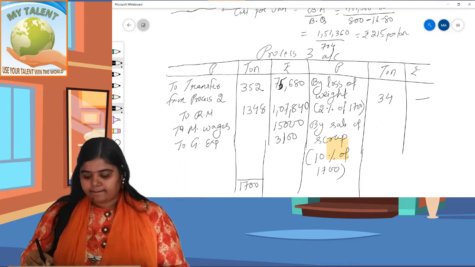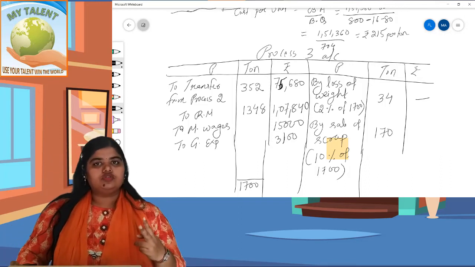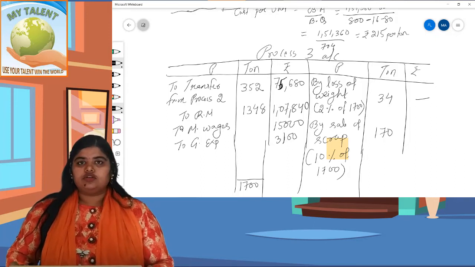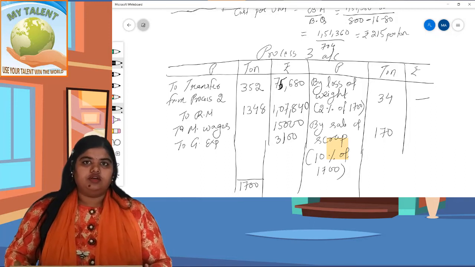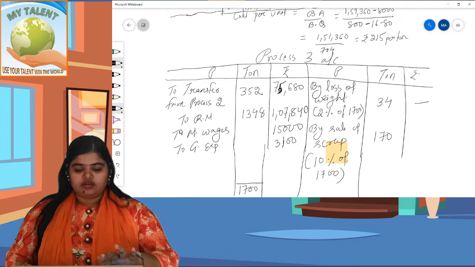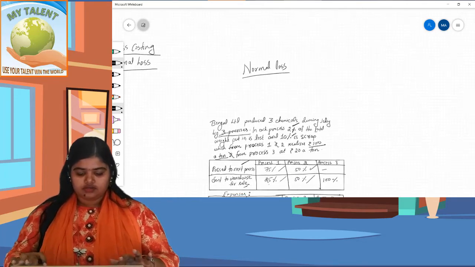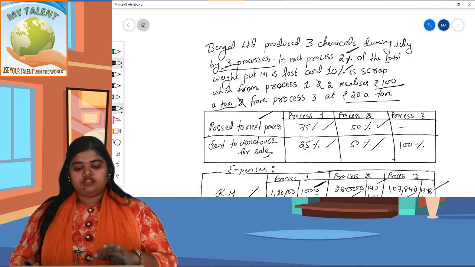Given in the question, in process 1 and 2 the scrap was sold at 100 per ton, but in process 3 scrap is sold at 20 rupees. Okay, it is given in the question. You can see the question again. In process C it is given 20 ton.